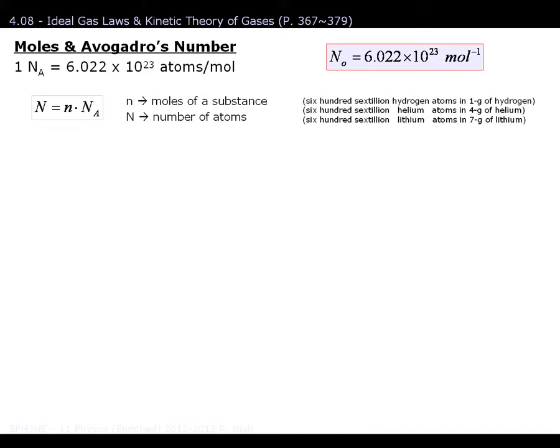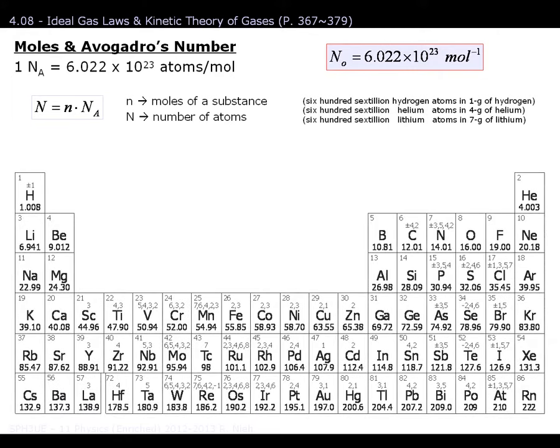So this Avogadro number, it's a conversion ratio. It's like converting between feet and miles. What this number tells you is that if you have that many quantities of that particular element, it'll work out to a particular mass. And where do we get these numbers from, this 1, 4, and 7? Well, that all comes from the periodic table. Check out the atomic mass of all of these elements. So for example, if I happen to have 600 sextillion aluminum atoms, that would work out to roughly 27 grams. So that's how you would use this number.